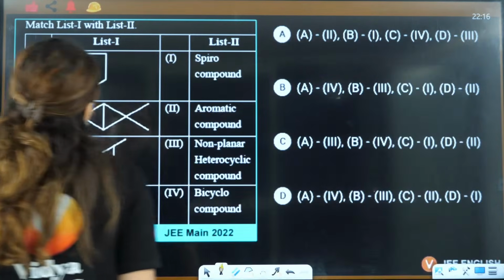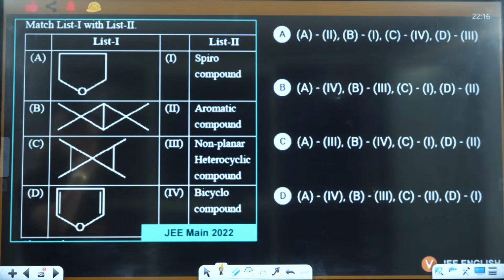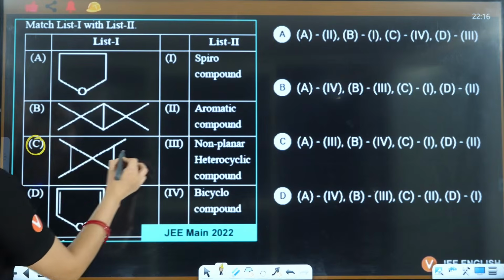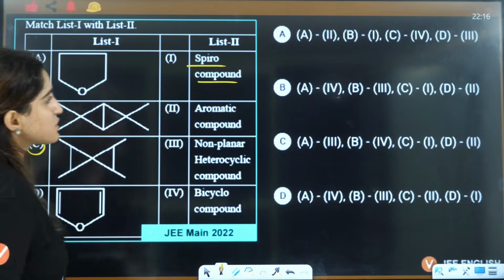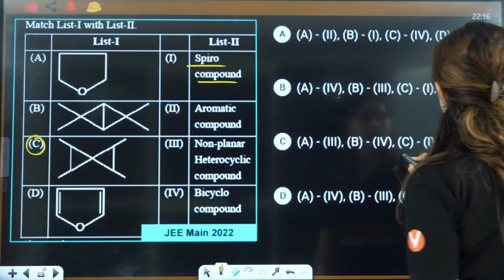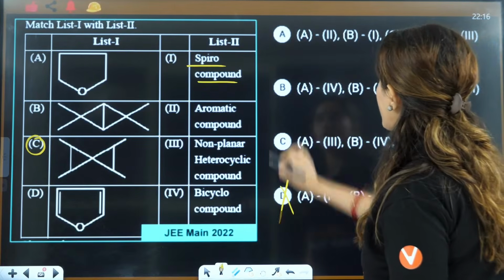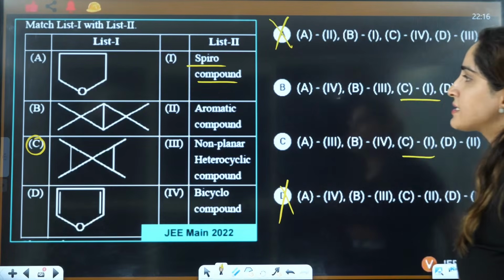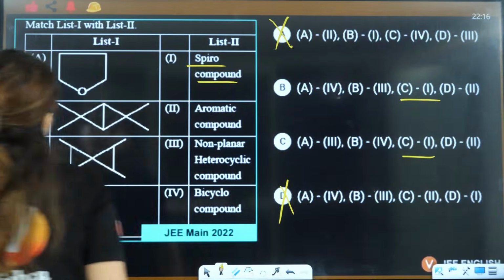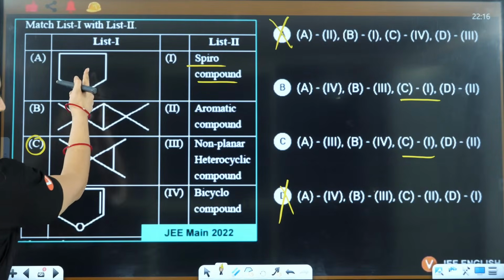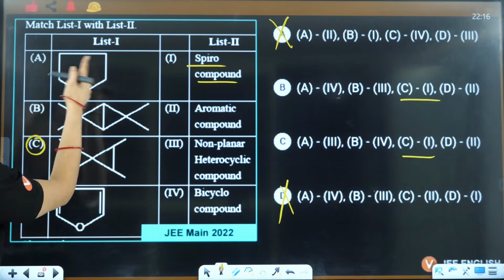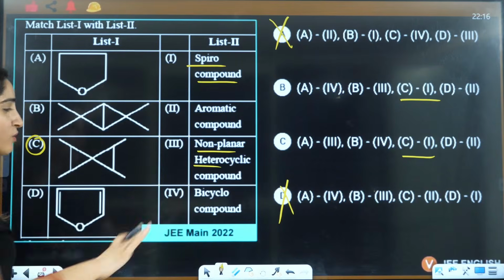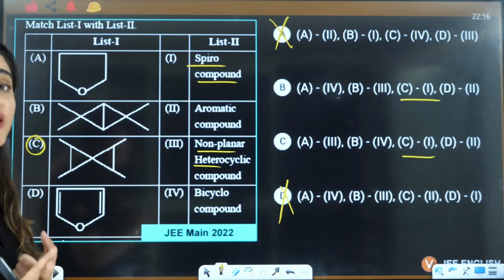So here, this is actually the differentiation. If you see the Spiro compound, C is the Spiro, right? C is the Spiro, so C is 1. C is 1, right? So these two are already eliminated. Now if you see, this one is hetero, right? Non-planar, this is non-planar or what? That we'll talk about in aromaticity, right?